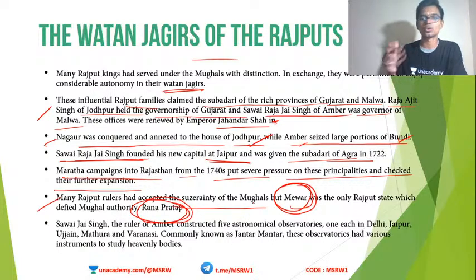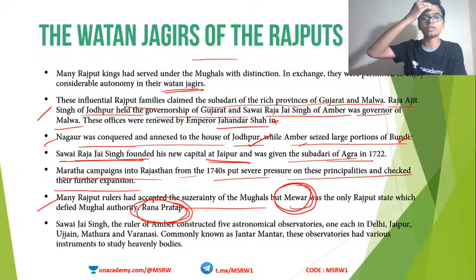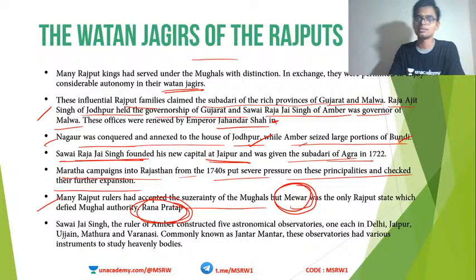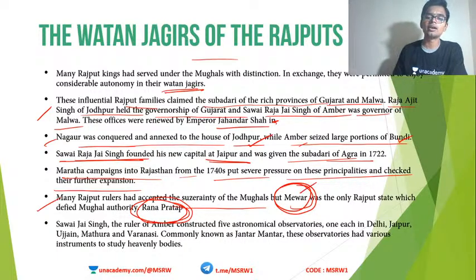You remember the story of Rana Pratap, na? Rana Pratap was one person who did not bow down to the Mughals. He constantly kept on battling the Mughals. Eventually, he died. He couldn't succeed in his attempt, but he fought valiantly till his death. So apart from Mewar, the rest of the Rajputs accepted the suzerainty of Mughals.